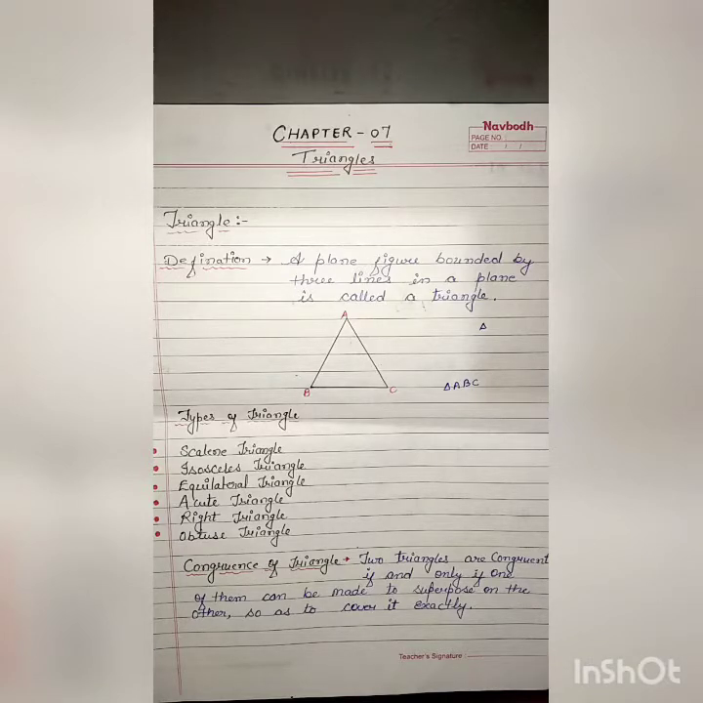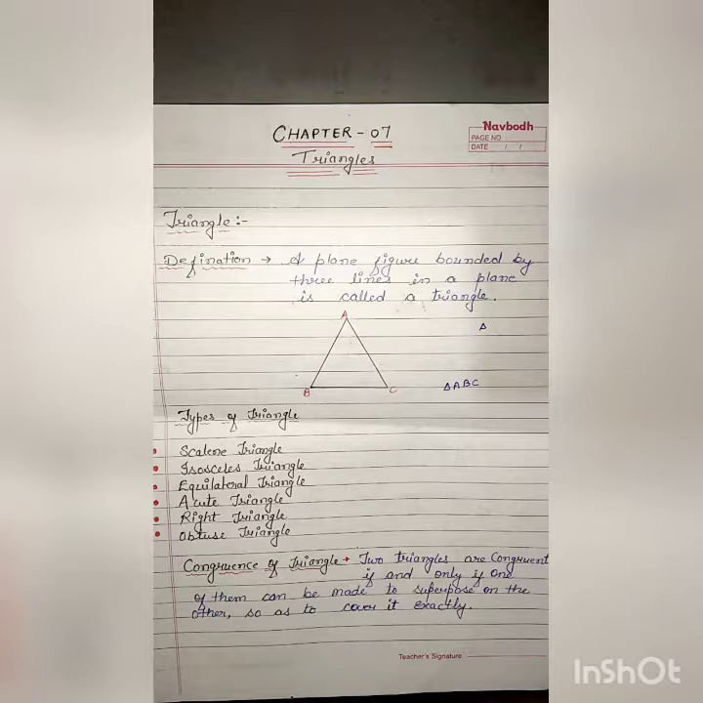Okay, isosceles triangle, second one. A triangle in which two sides are equal in length is called an isosceles triangle. Okay, equilateral triangle, third one. A triangle all of whose sides are equal is called an equilateral triangle. Following are the types of triangle on the basis of angle. Okay, now some other triangles. Acute angle triangle: a triangle each of whose angles is acute is called an acute angle triangle.